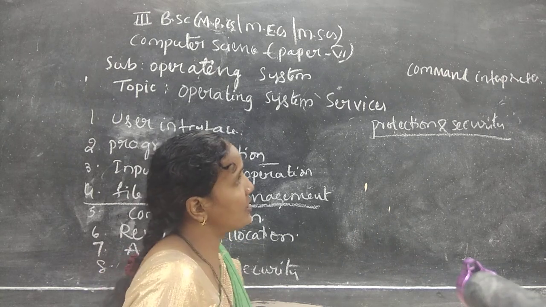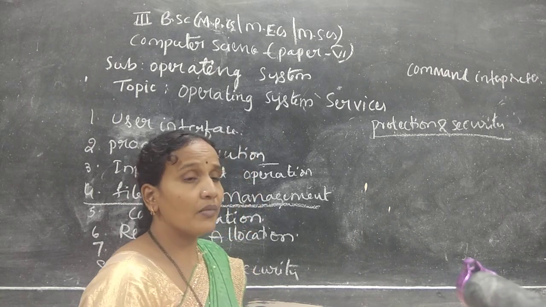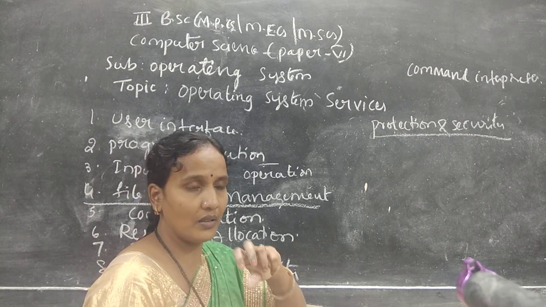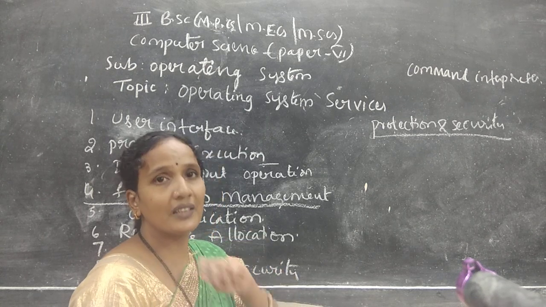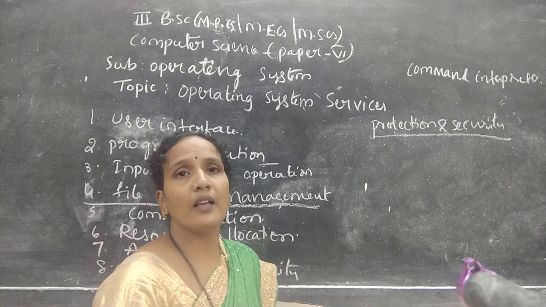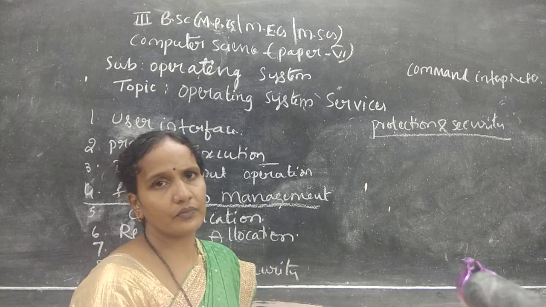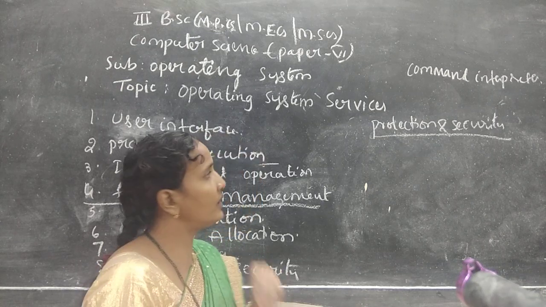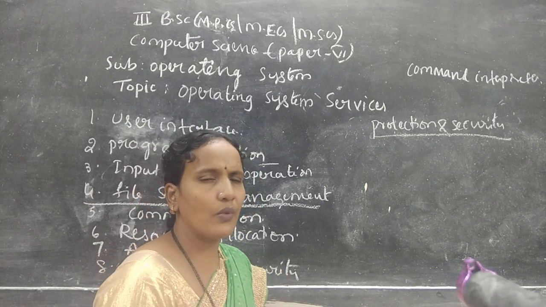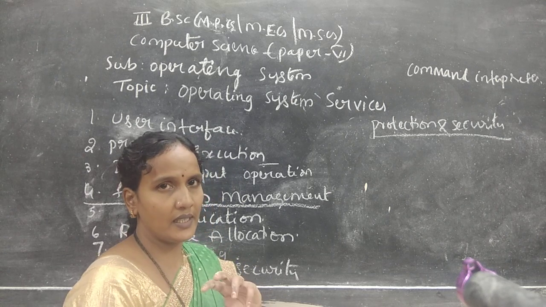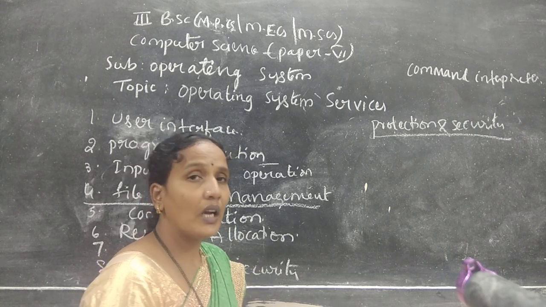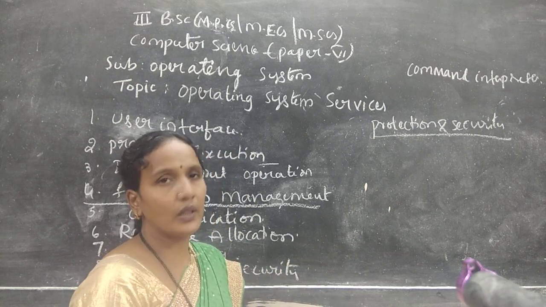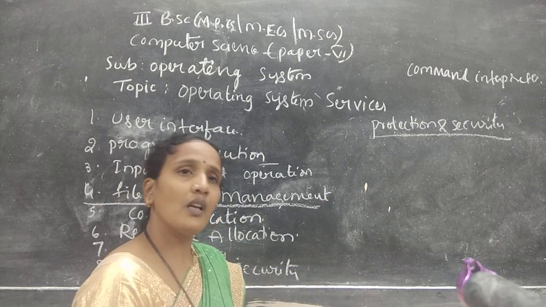Still, why this protection and security? The operating system ensures that whatever resources there are in the system must be protected from misuse. Means only authorized users will use the required resources, so they won't misuse the resources inside the system. That is why it wants to give access rights to only the authorized users, not for all the users. That is why it is giving a protection.